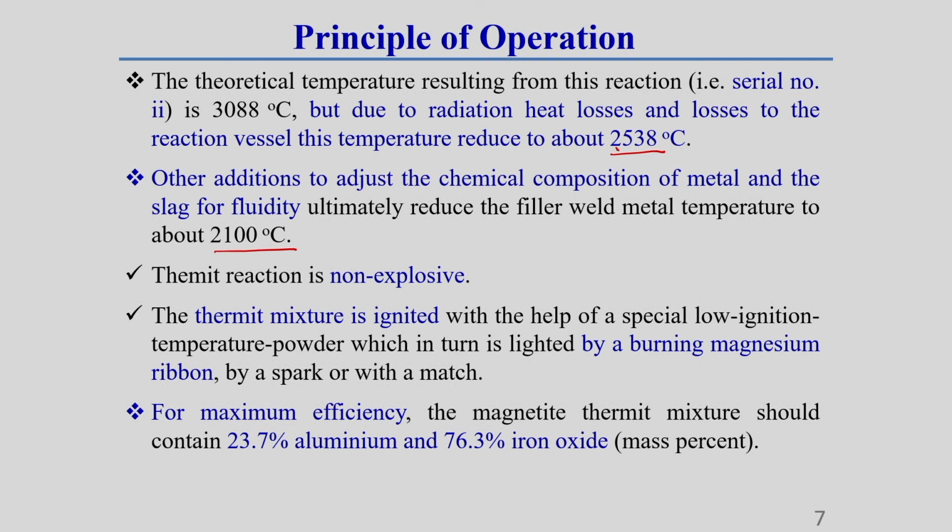Though the temperature rise due to the actual reaction is more than 3000 degree centigrade, when it is poured into the welding region, or joint region, the temperature goes to around 2100 degree centigrade. Why? Because different types of losses occur. So here we can find out the thermal efficiency of this process by this loss itself.